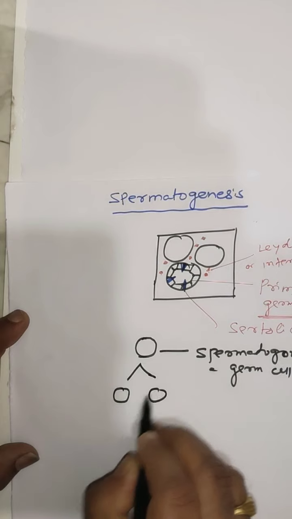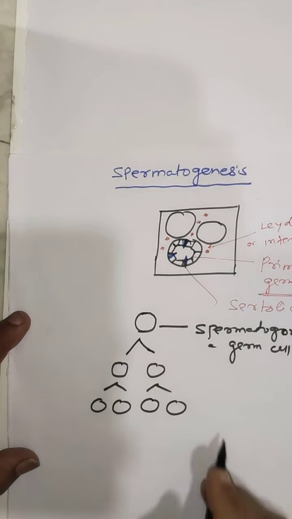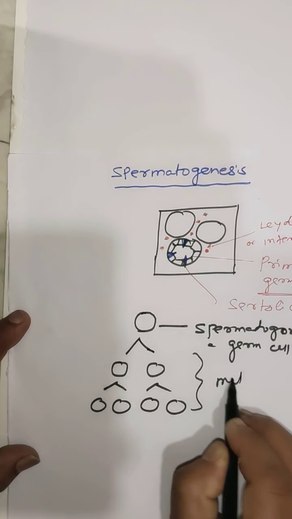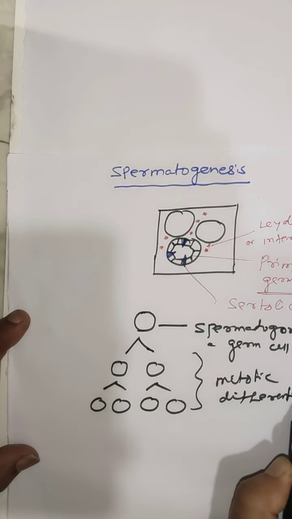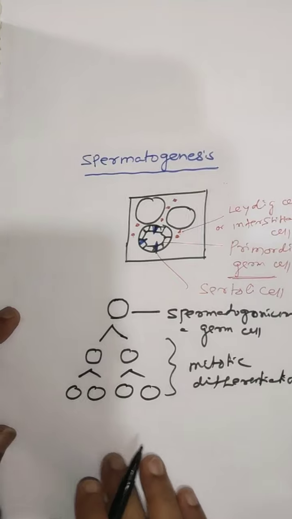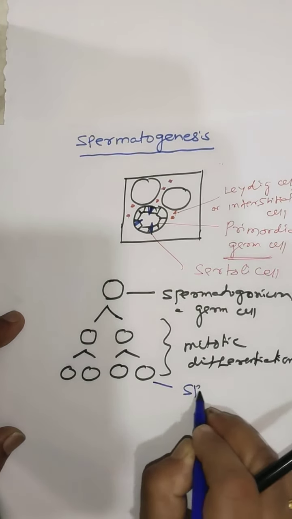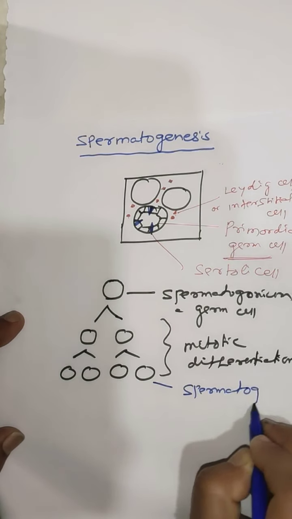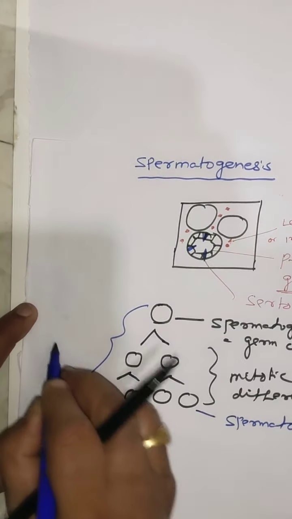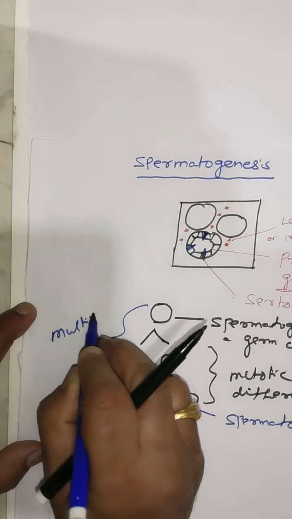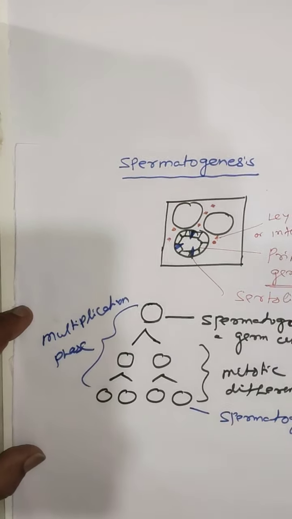That is, it divides mitotically to produce a large number of cells called spermatogonia. This stage is called the multiplication phase.